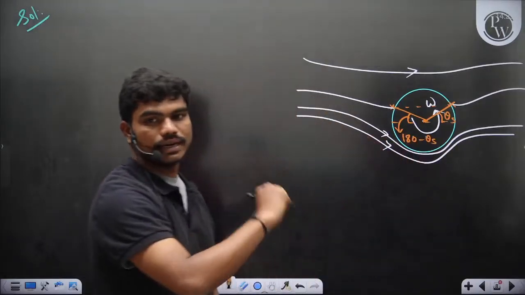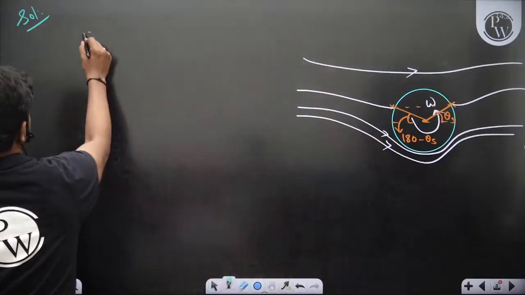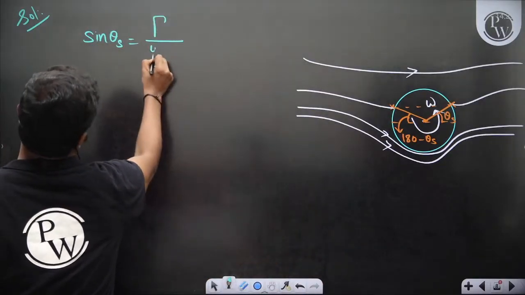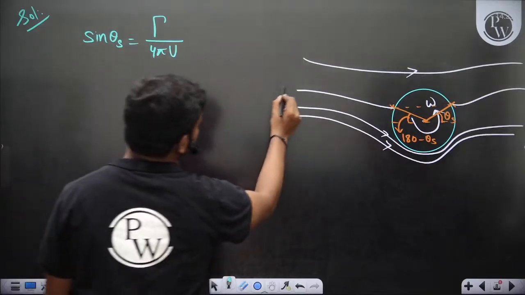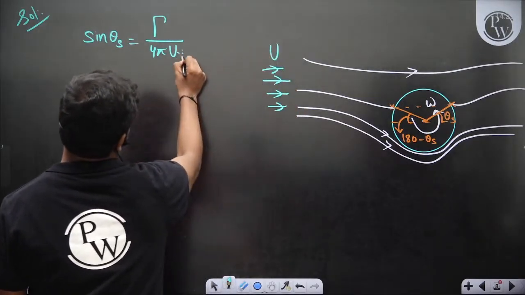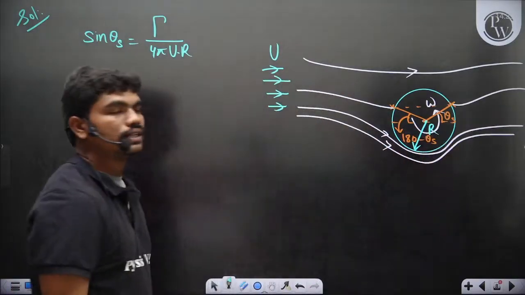Fine, so this is 180 minus theta s. So if you see, this sin theta s is given by circulation by 4 pi u, where u is the free stream velocity which is coming onto the cylinder, into radius r of the cylinder. So if the radius of the cylinder is r, this is what you would get.